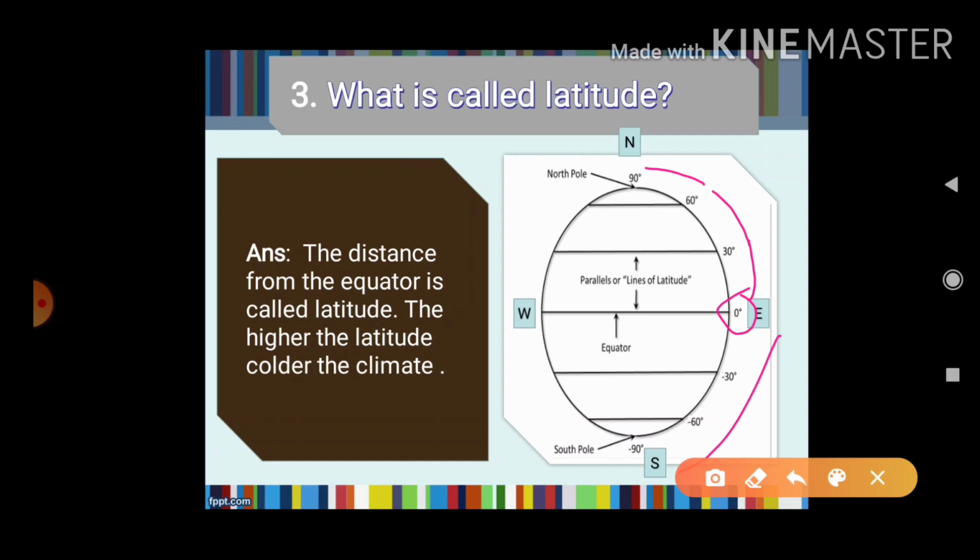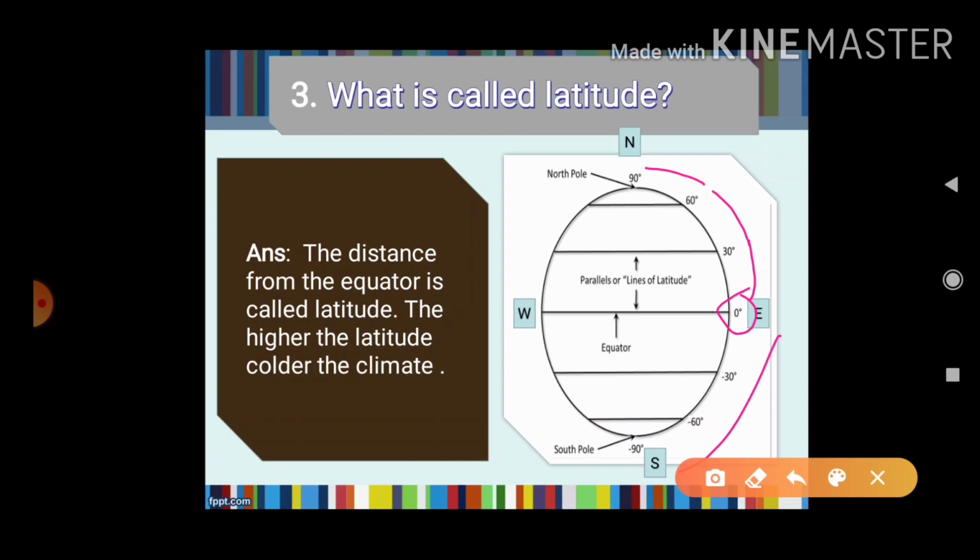And what is the purpose of latitude? Latitude helps to identify the location of a place or a country. Can we repeat again what is called latitude? The distance from the equator is called latitude. The higher the latitude, the colder the climate.